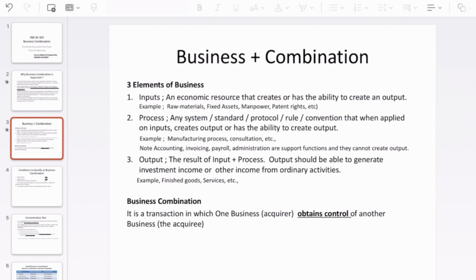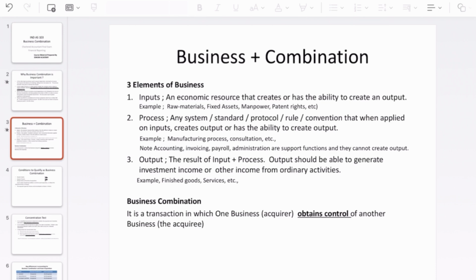Then I will jump into what is process. It's nothing new. Any company having a good system, a standard, a protocol, a rule, a convention, which they have been following over a period of time, these things are called process. Using this process, the company converts the input, applying the process, and generates the output. So a business should have a process.